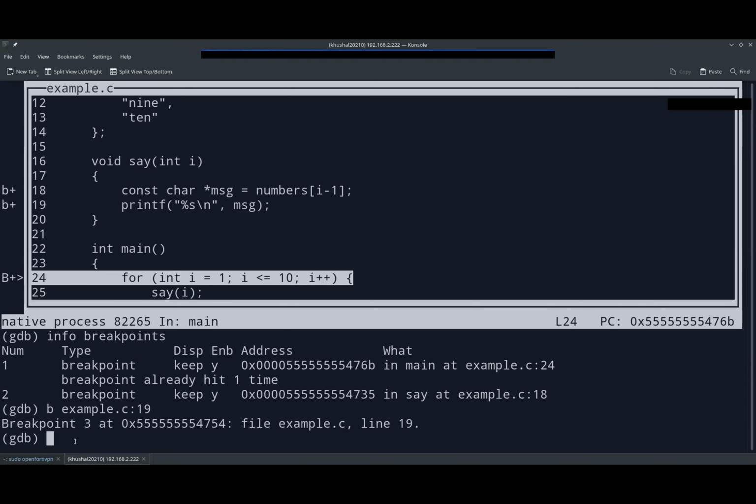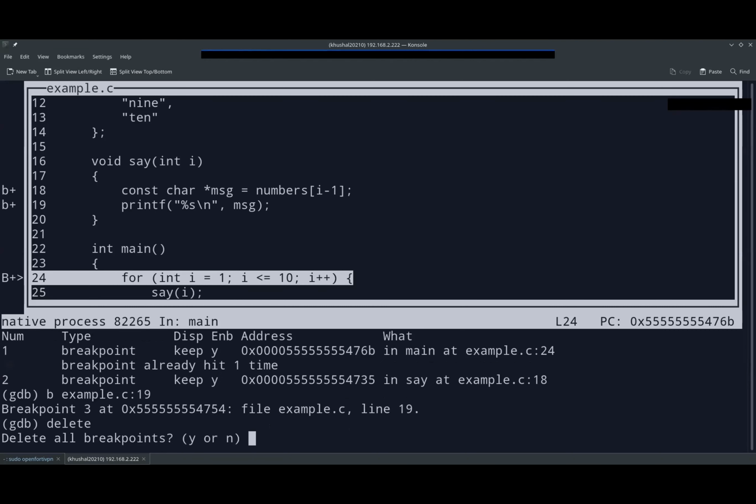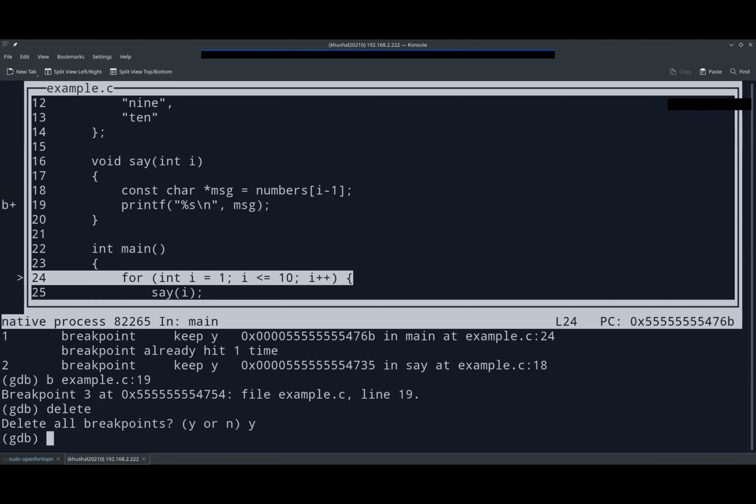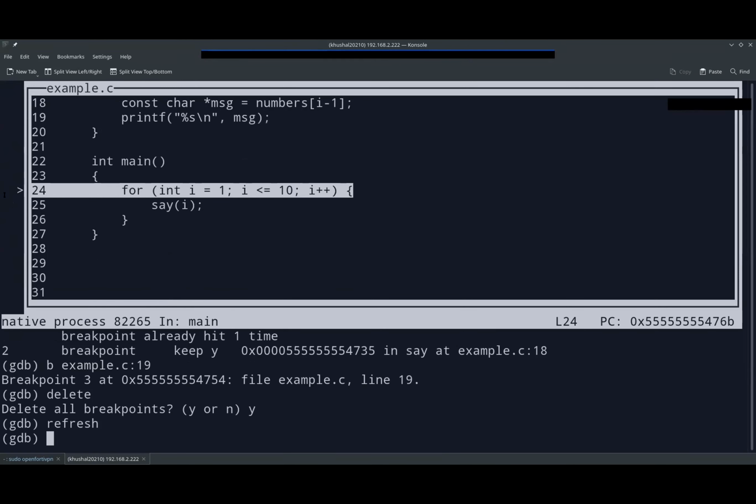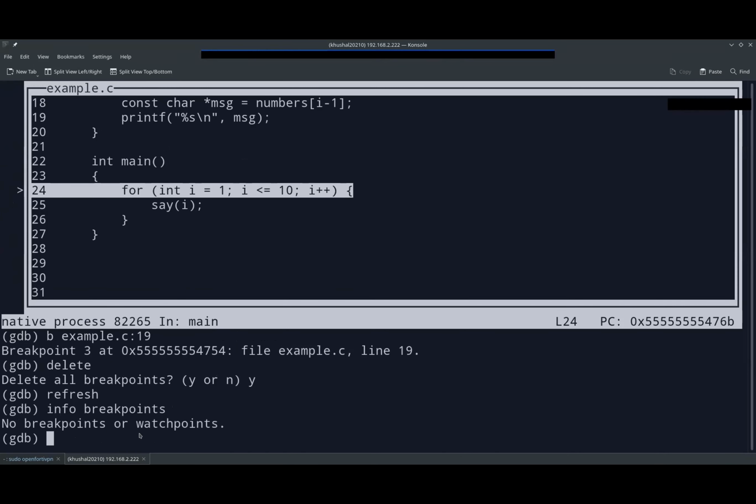Okay, yeah, sure. One way is to remove all the breakpoints, which is delete. If you delete, it will ask for all breakpoints, yes or no. If you just say yes, it will remove all the breakpoints. And if you do refresh, you can see all the breakpoints have been removed from here. Or you just do info breakpoints and then see there's no breakpoint, right?